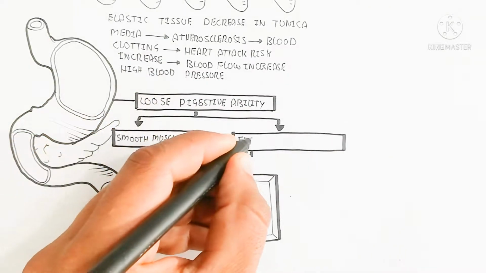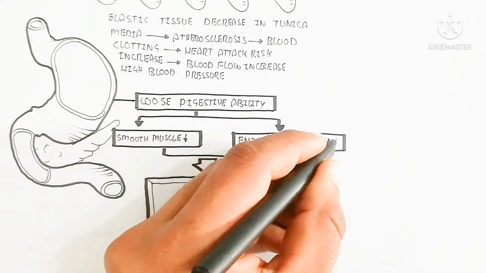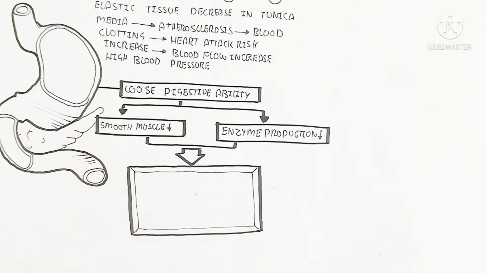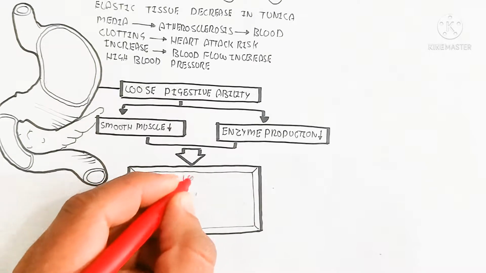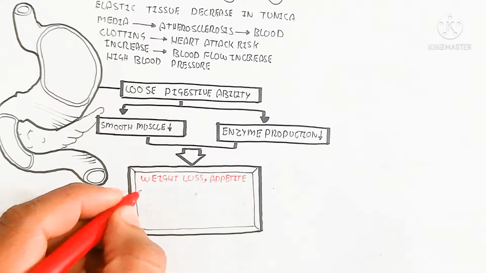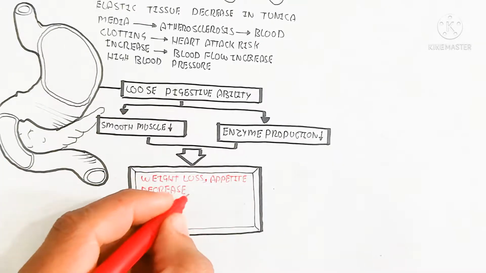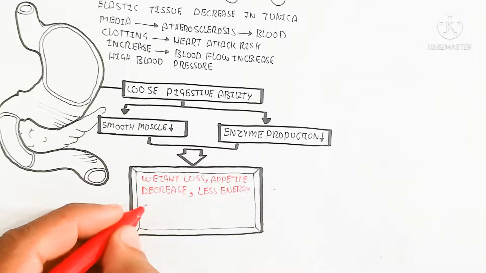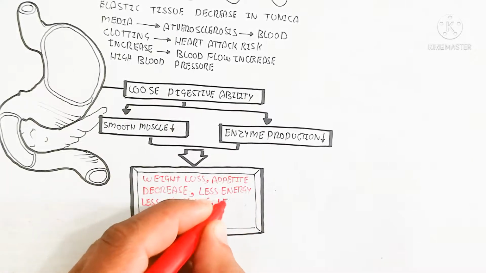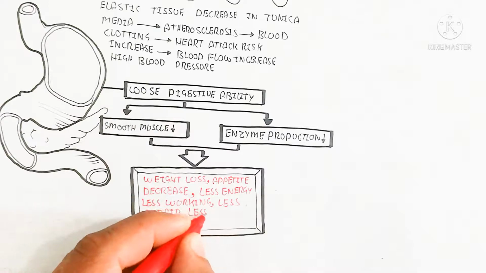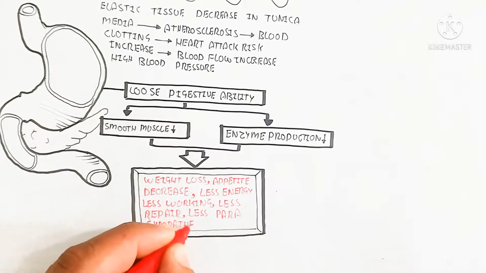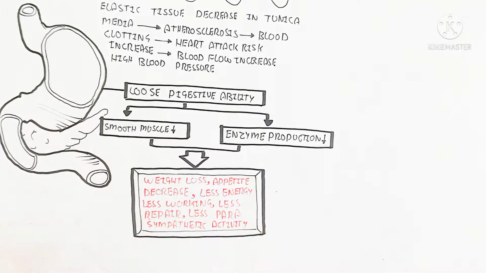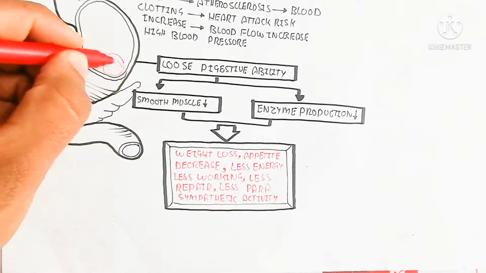So here is the loss of digestive ability, because the smooth muscle decreases, and enzyme production decreases from the pancreas and the parietal and chief cells. So there is weight loss due to decreased appetite, less energy, less working, less repair, and less parasympathetic activity, while the sympathetic activity will be increased.